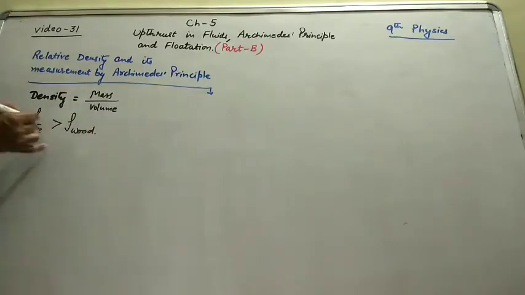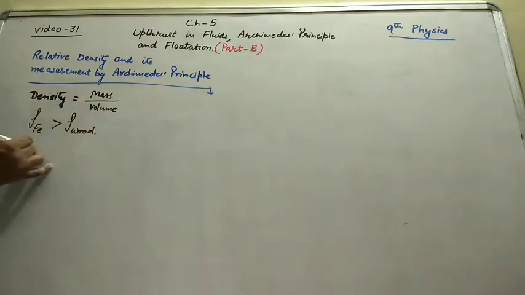Density depends upon the material and its arrangement. The iron particles are quite closely packed in comparison to wood. Therefore the density of iron is greater than the density of wood.